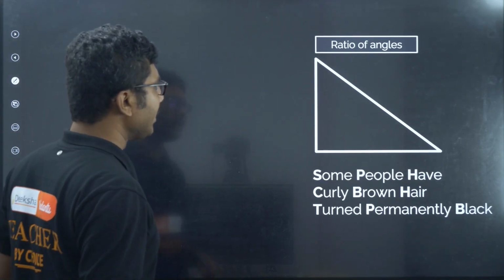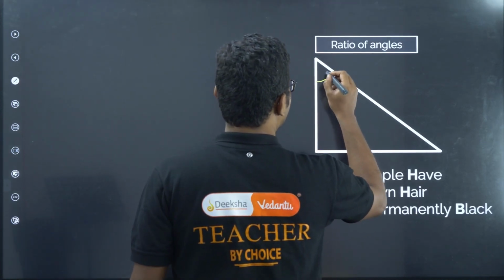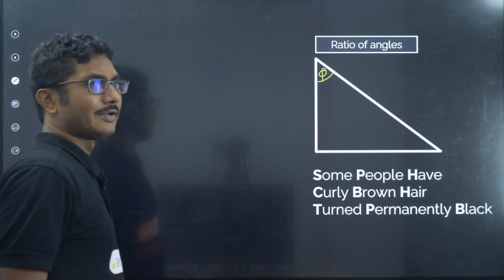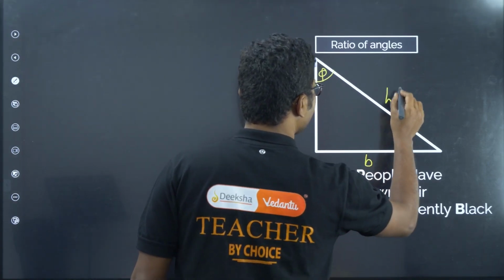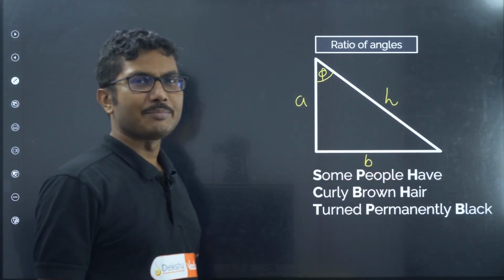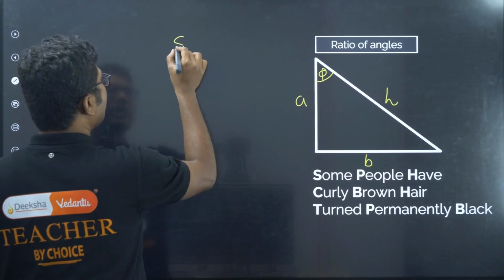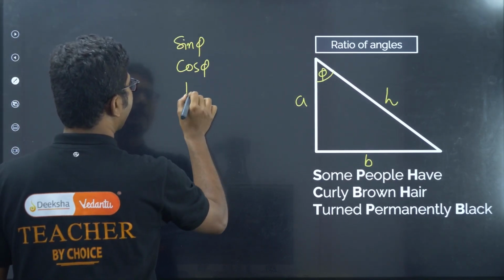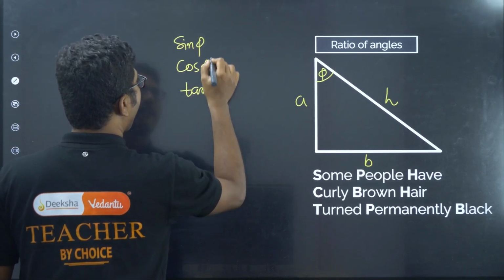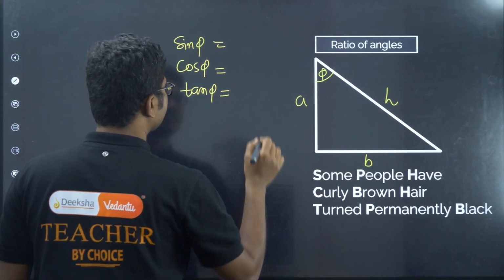what was given to you is this angle phi. Say this angle is given phi. Okay, this was your A, this was your B, this was your H. Now how can we write the same thing? Sin phi, cos phi and tan phi. How can we write this?